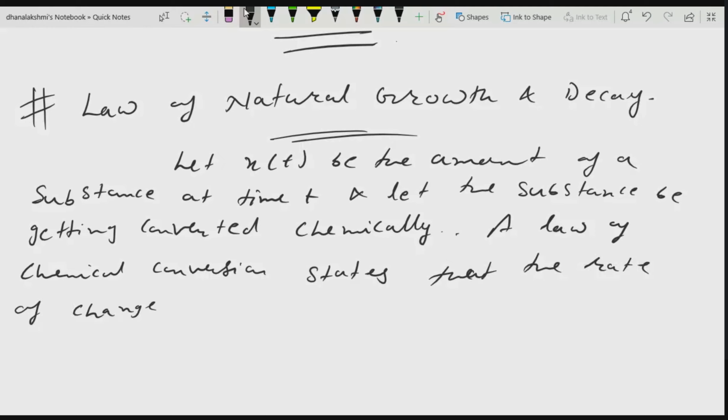of amount in the quantity, it will change.